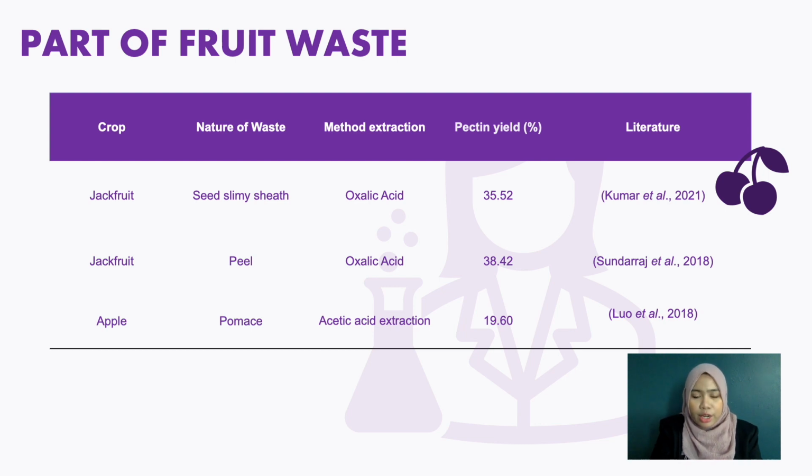According to Sundaraj et al. 2018, extracted jackfruit peel pectin using organic acid achieved the highest yield of 38.4%, while apple pomace extract pectin using acetic acid extraction yielded only 19.60%. Therefore, pectin extracted from peel yields the highest percentage.